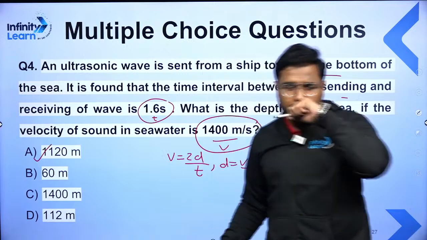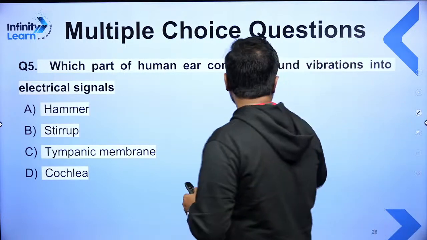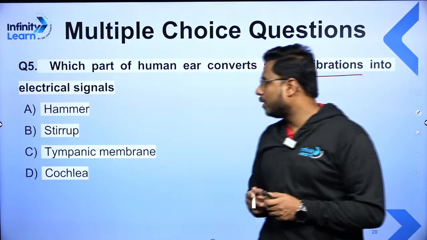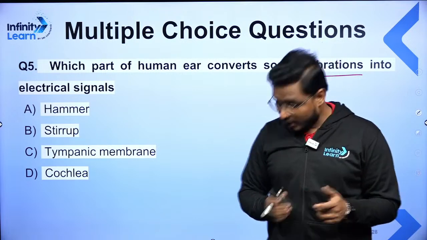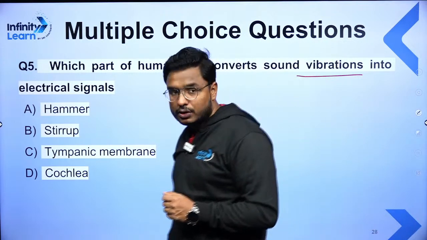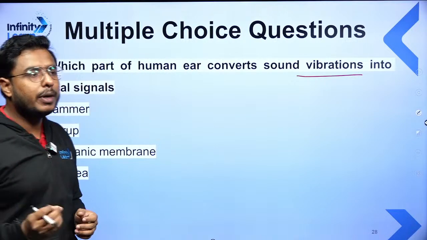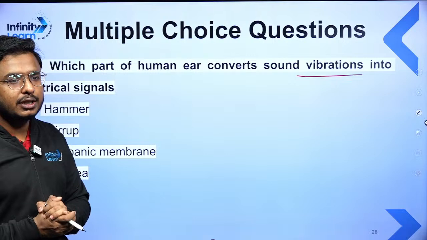Moving ahead with the next question here. Which part of the human ear converts sound vibrations into the electric signals? Hammer, stirrup, tympanic membrane, or is it cochlea? I already gave the answer for this question. Quickly everyone, what is the possible answer? Which part of the human ear is converting the sound vibrations into electric signals?